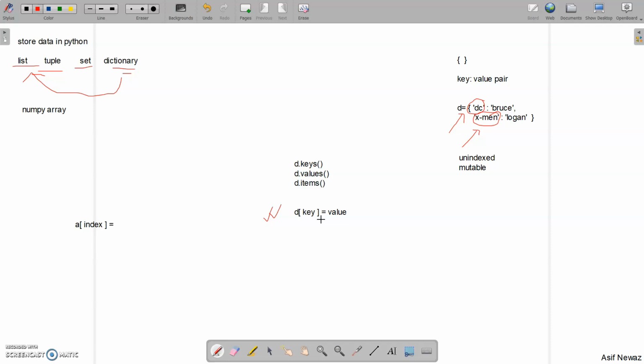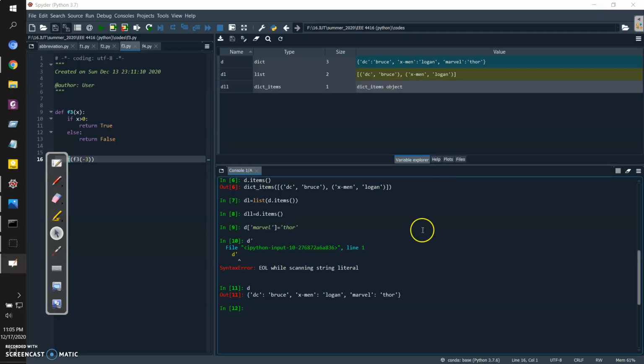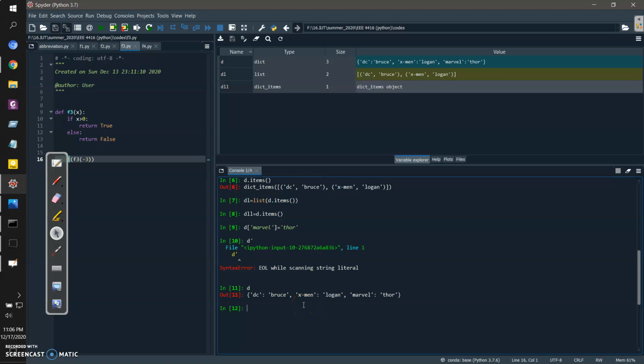Now, say for example, how to access a particular item from our dictionary. There are three items here: DC, X-Men. If I want to find a particular item, I have to use it like this, D of X-Men. I cannot use the index again, so I have to call an item. I have to call the value of an item using the keys. Using the keys I can access the items.